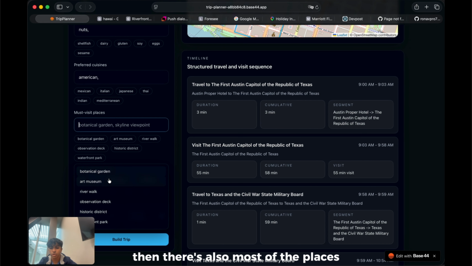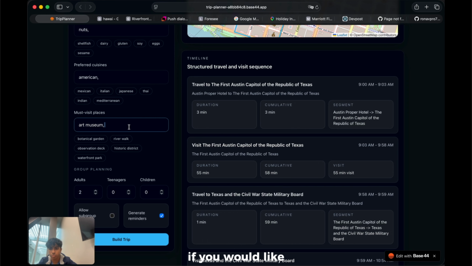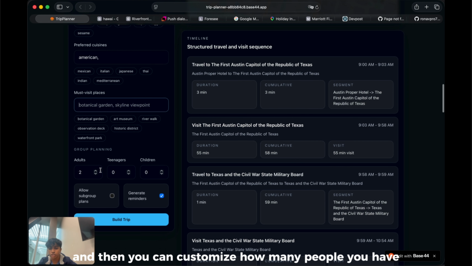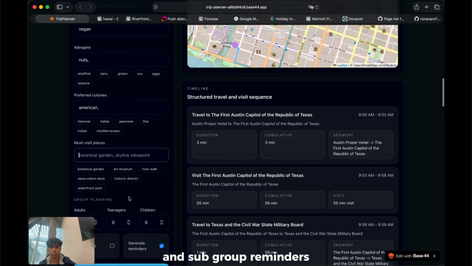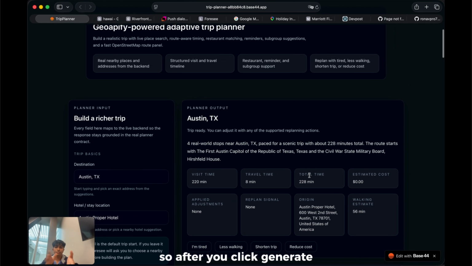Then there's also most visited places where you can just put art museum if you would like. And then you can customize how many people you have, and you can allow generate reminders and subgroup reminders. So after you click generate, let's see, you basically get this.